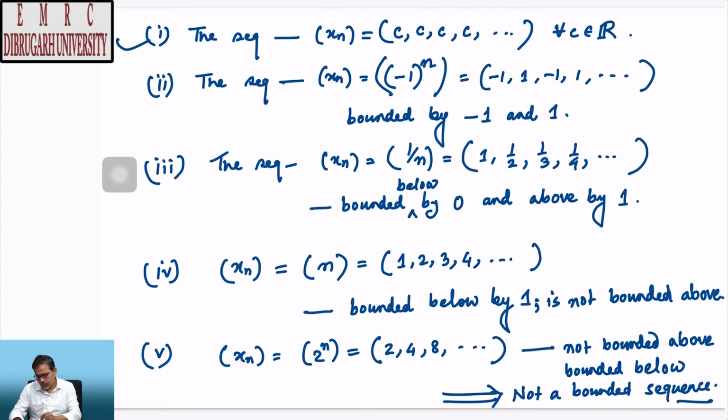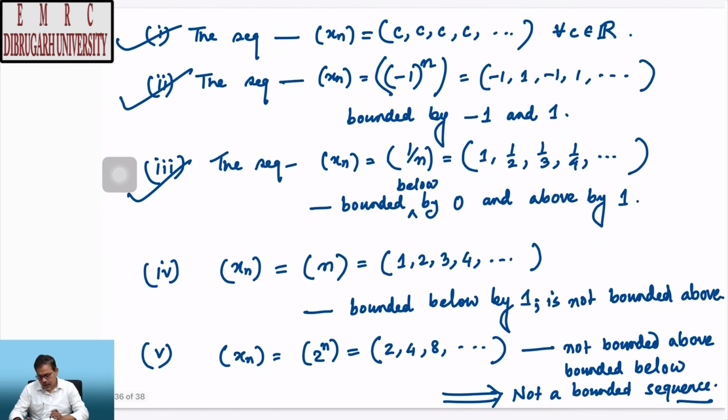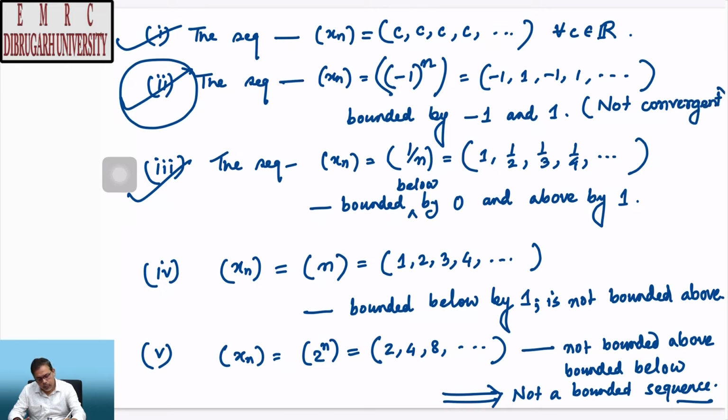If you see examples 1, 3, 6 and 7, they are bounded, but example 2 is bounded, but as you know this is not convergent, right.